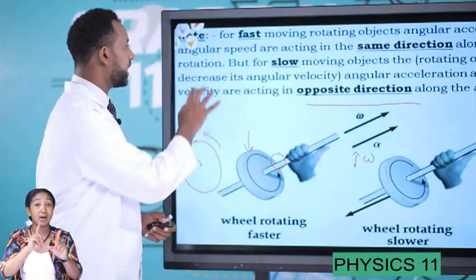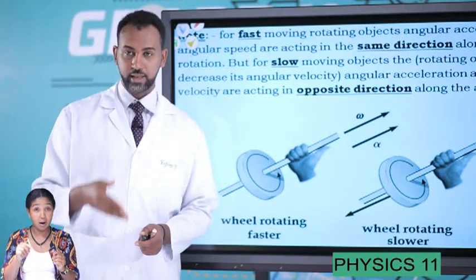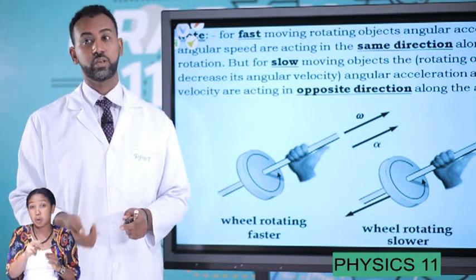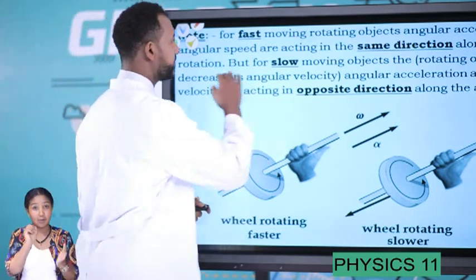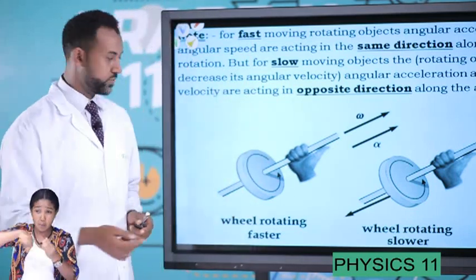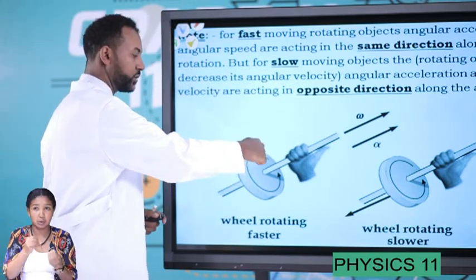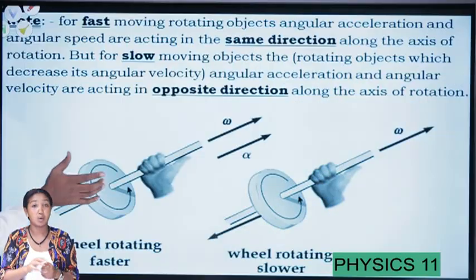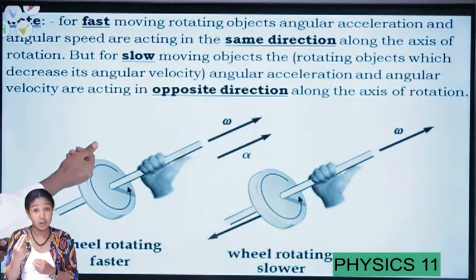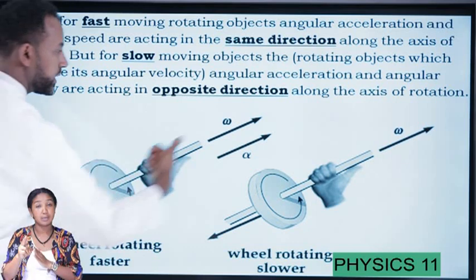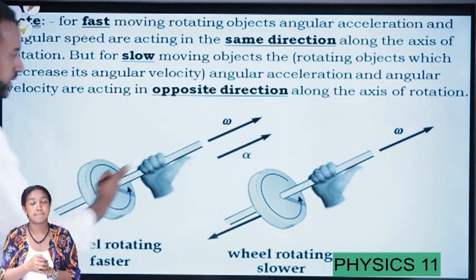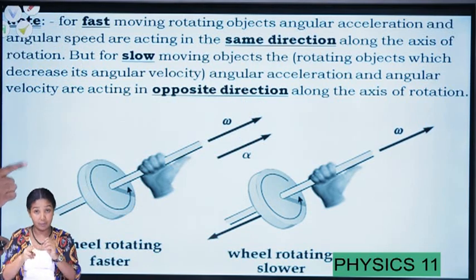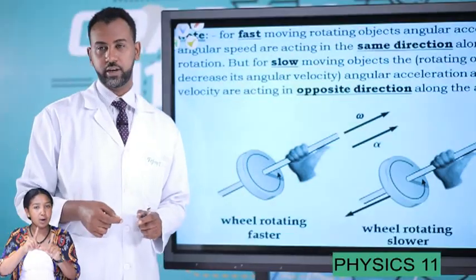And angular acceleration acts along the axis, but sometimes similar to that of angular velocity or opposite to that of angular velocity. For example, let's take an object which is rotating counterclockwise. When it's moving counterclockwise, using the right-hand rule, the angular velocity is acting along the axis of rotation. It's upward in this direction. That is the angular velocity. What is the direction of angular acceleration?